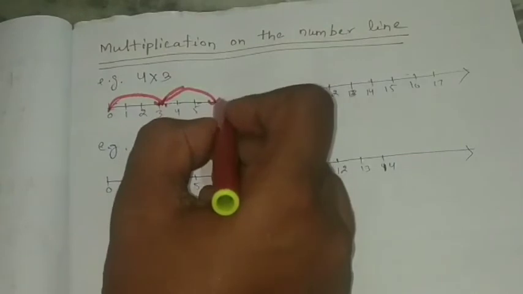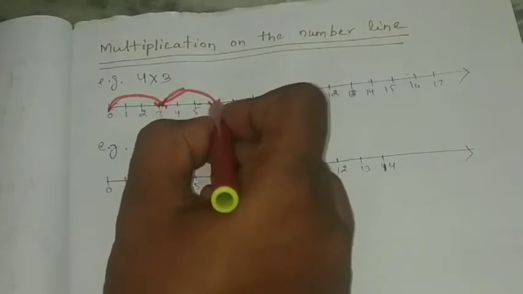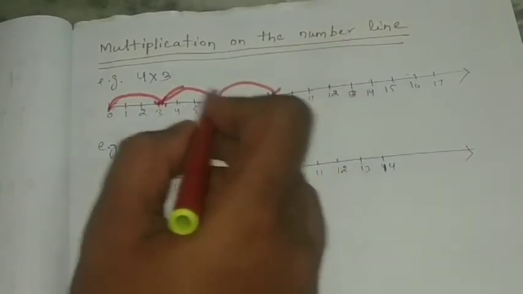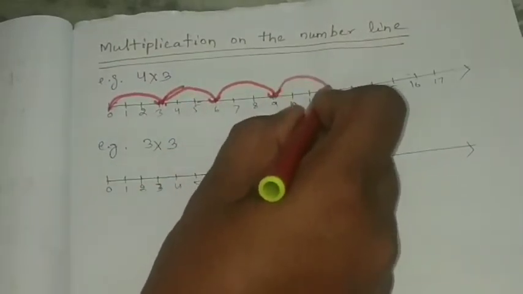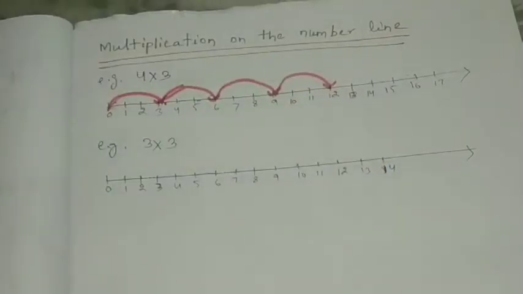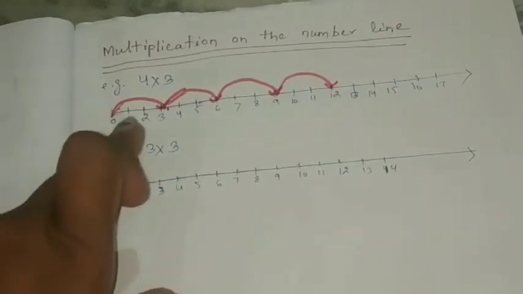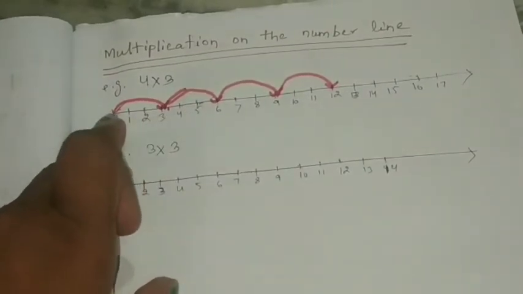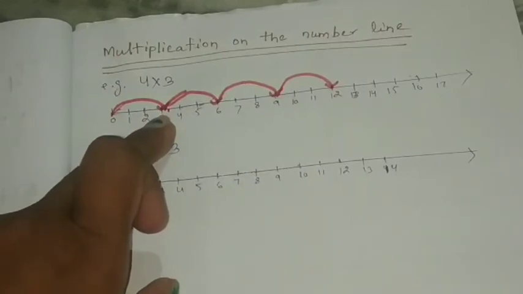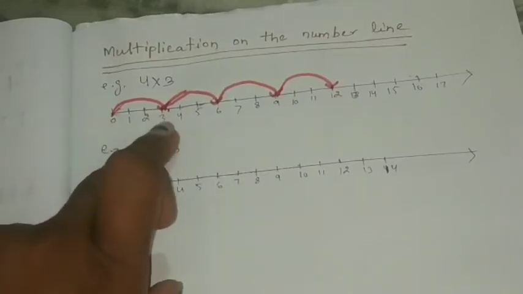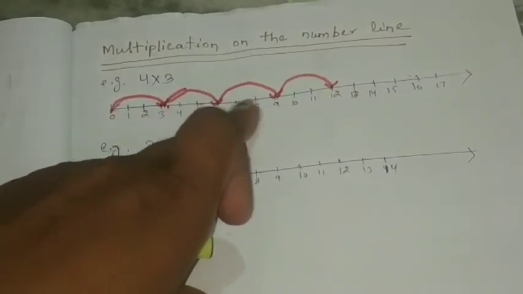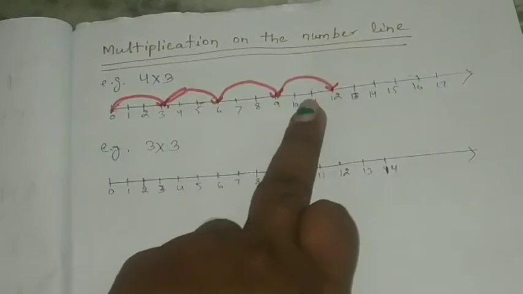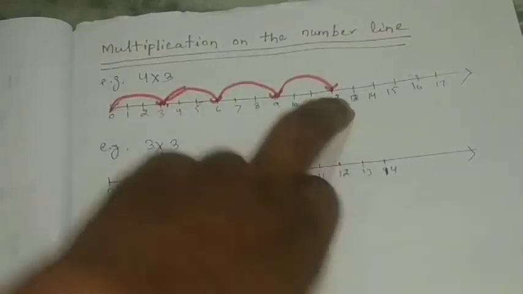Again I'll jump 3 units. Like 4 times. Then next I'll take one more jump like this. So I have taken 3 units at a time, 3 units right at a time, 3 units right at a time, and I have taken 4 moves like this. Okay, so 4 into 3 equals how much?